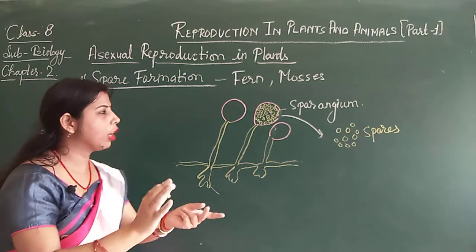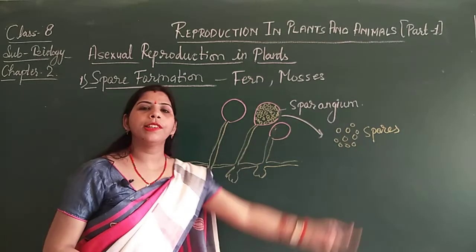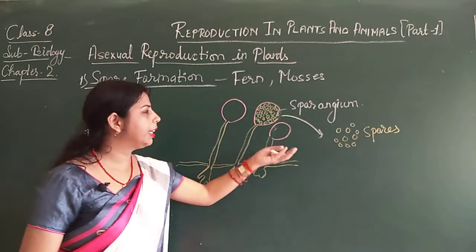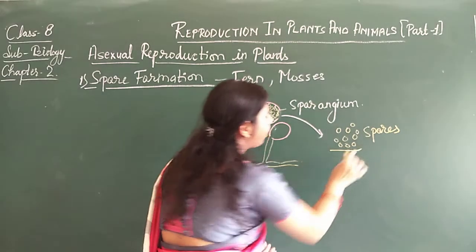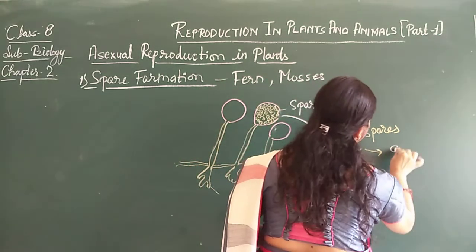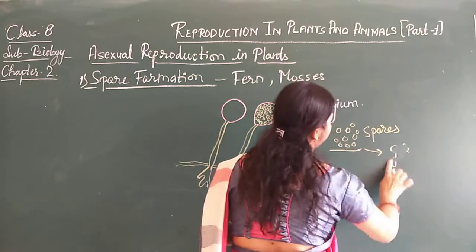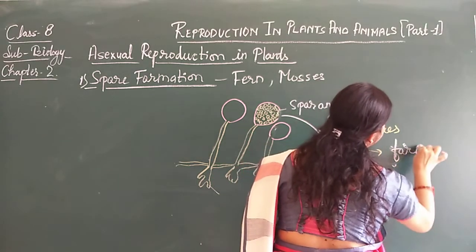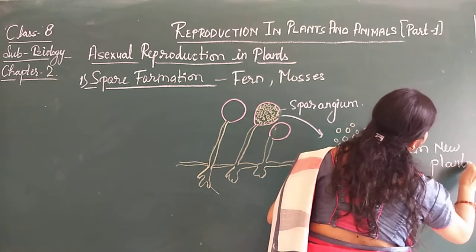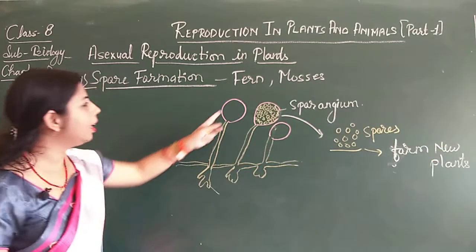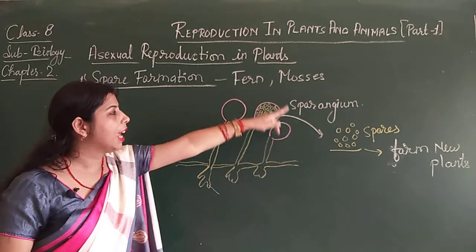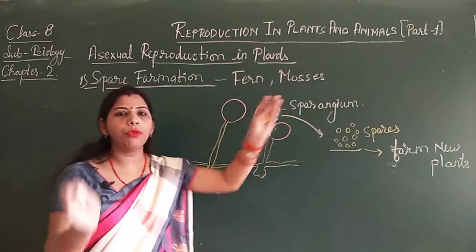When they get suitable conditions like air, water, humidity, these spores germinate and form a new plant. So this is the process of reproduction by spore formation, and you can see here no fusion of gametes takes place.